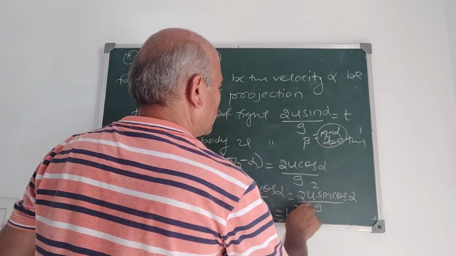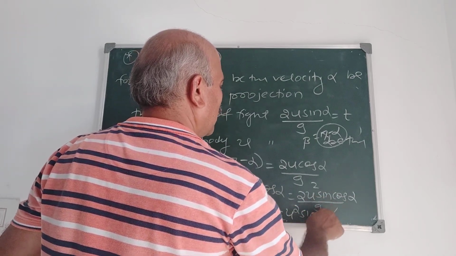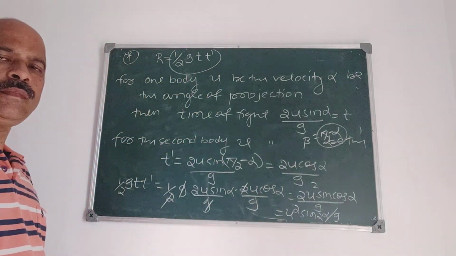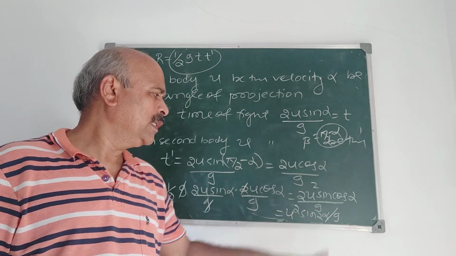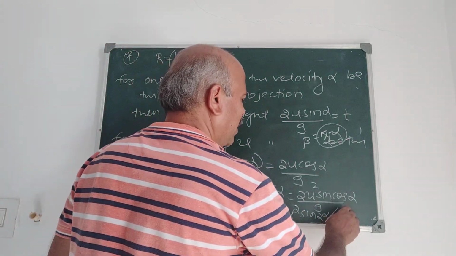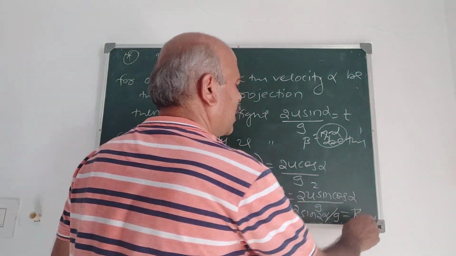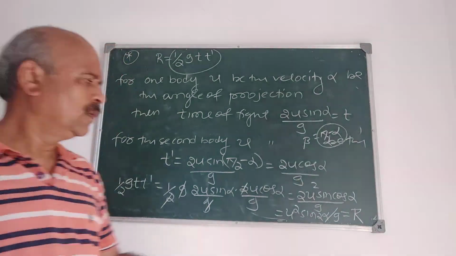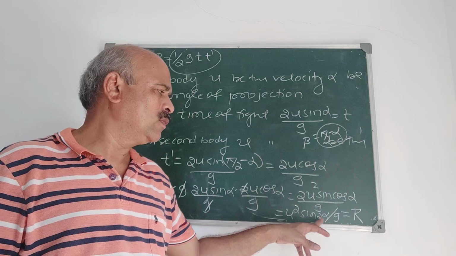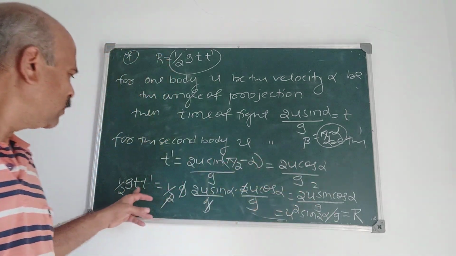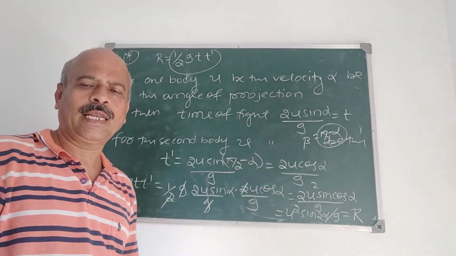I write this as u square sin 2 alpha upon g, because 2 sin alpha cos alpha is sin 2 alpha. U square sin 2 alpha by g is nothing but R. You know the expression for horizontal range is u square sin 2 alpha by g. Therefore, half g t dash is R.